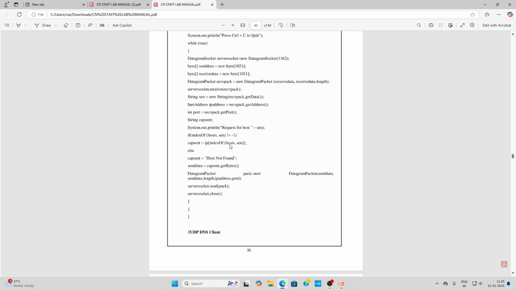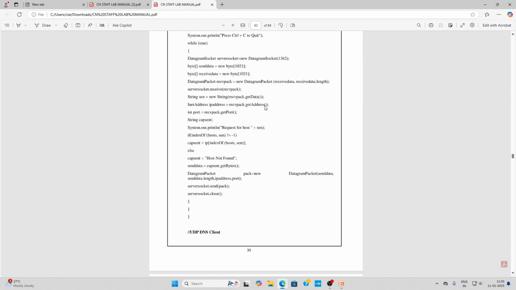With new String(recvPack.getData()), we convert the raw data to a string.